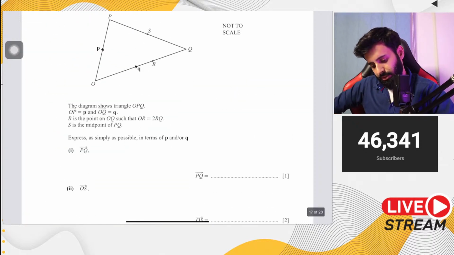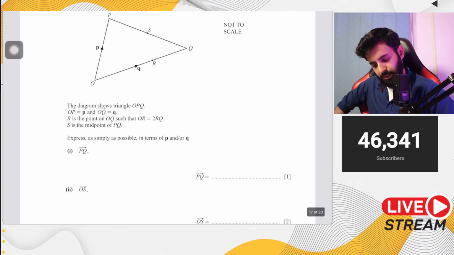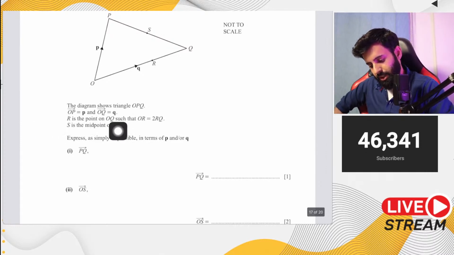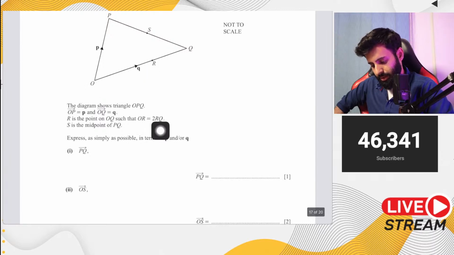Alright, now here's part B. Let's see what this says. The diagram shows triangle OPQ. OP is equal to P, OQ is equal to Q. Alright. R is the point on OQ such that OR is equal to twice of RQ. Okay.